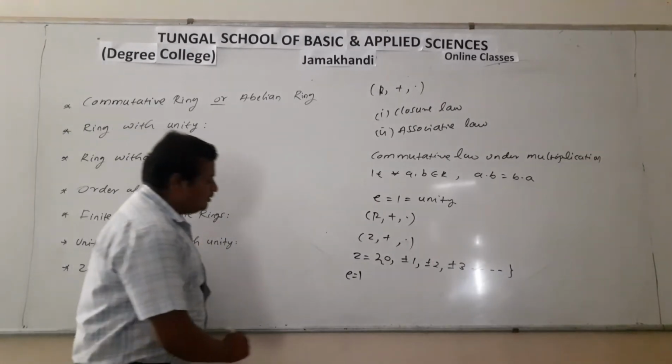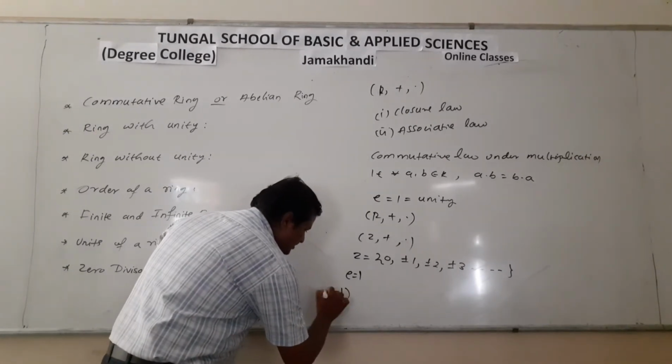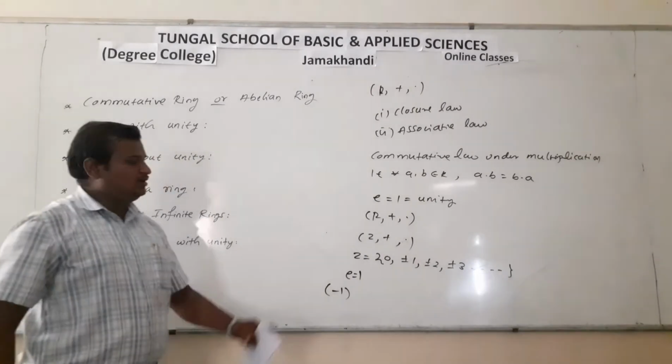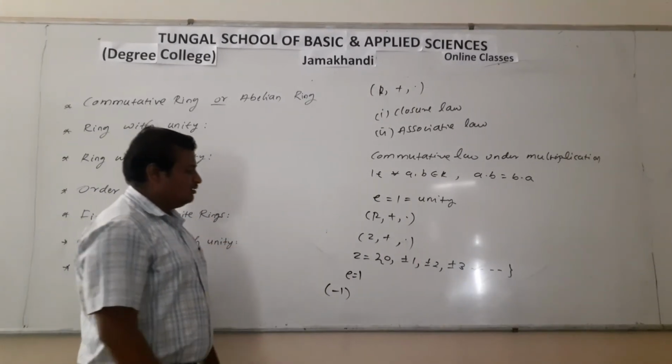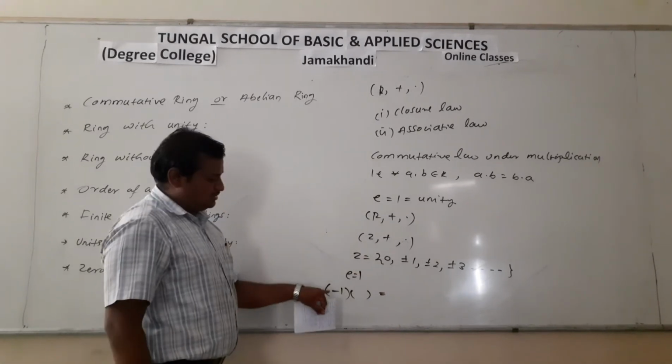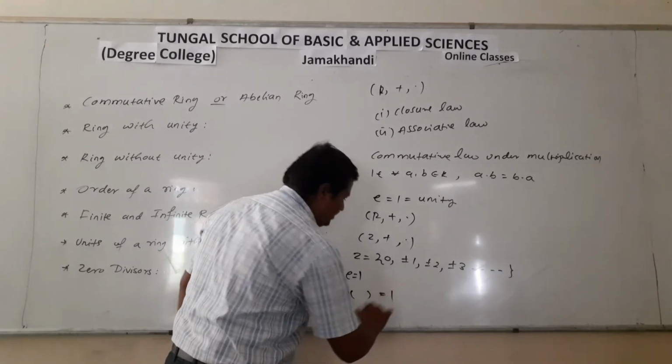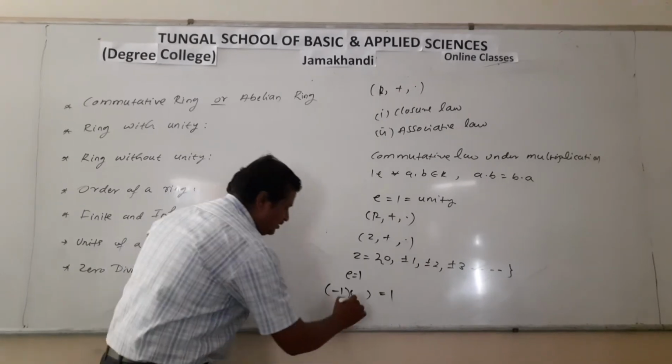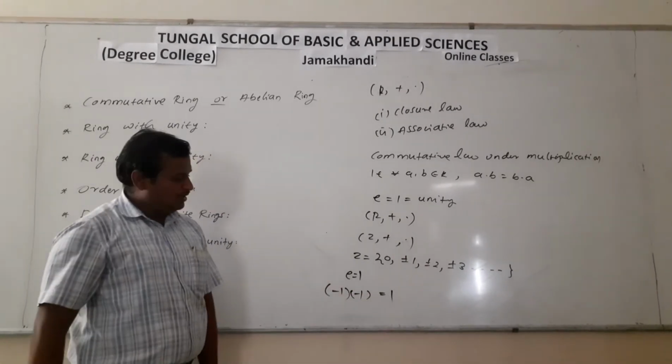Now consider the element minus 1 of the same ring. By what number do we need to multiply minus 1 to get the product plus 1? That is minus 1 itself.